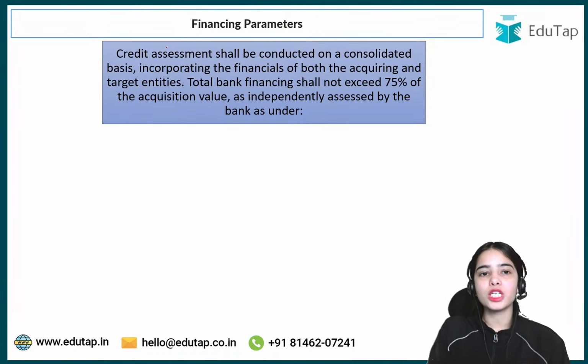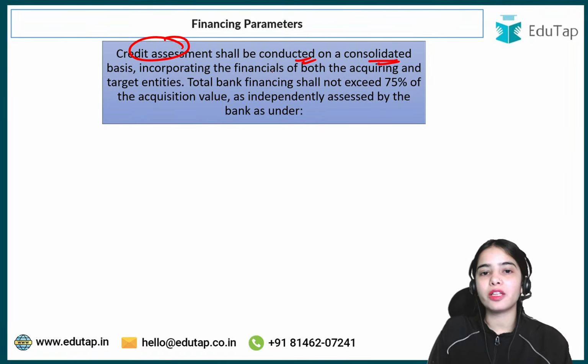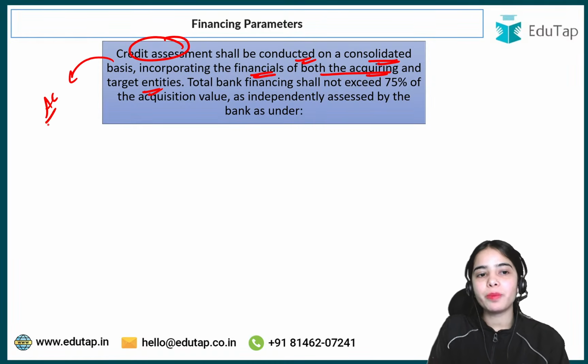Okay. So the credit assessment shall be conducted on a consolidated basis, incorporating the financial strength of both the acquiring and the target entities, and the bank has to see whether the acquiring company will be able to return the debt in a comfortable manner or not.